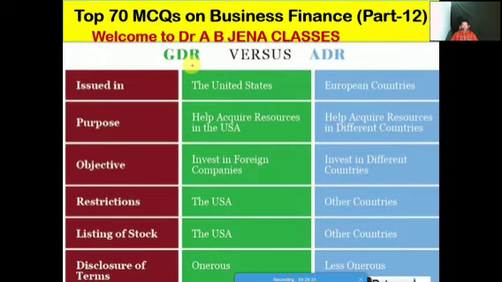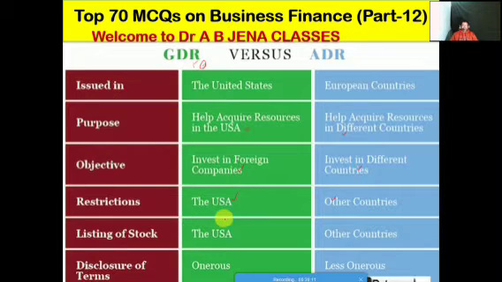It's the common question. What now we'll discuss, what is the basic difference between the GDR and ADR. So friends, during the discussion we'll also cover the important concepts and meaning. Issued, so GDR issued by the United States, where ADR it's issued by the European country. Then purpose, helps acquire the resources in the USA. Then helps acquire the resources in different countries. Then object is invest in foreign companies in the case of a GDR, whereas invest in different countries in the case of a ADR. So restriction, it's in the USA. Then it's a restriction where in other countries.